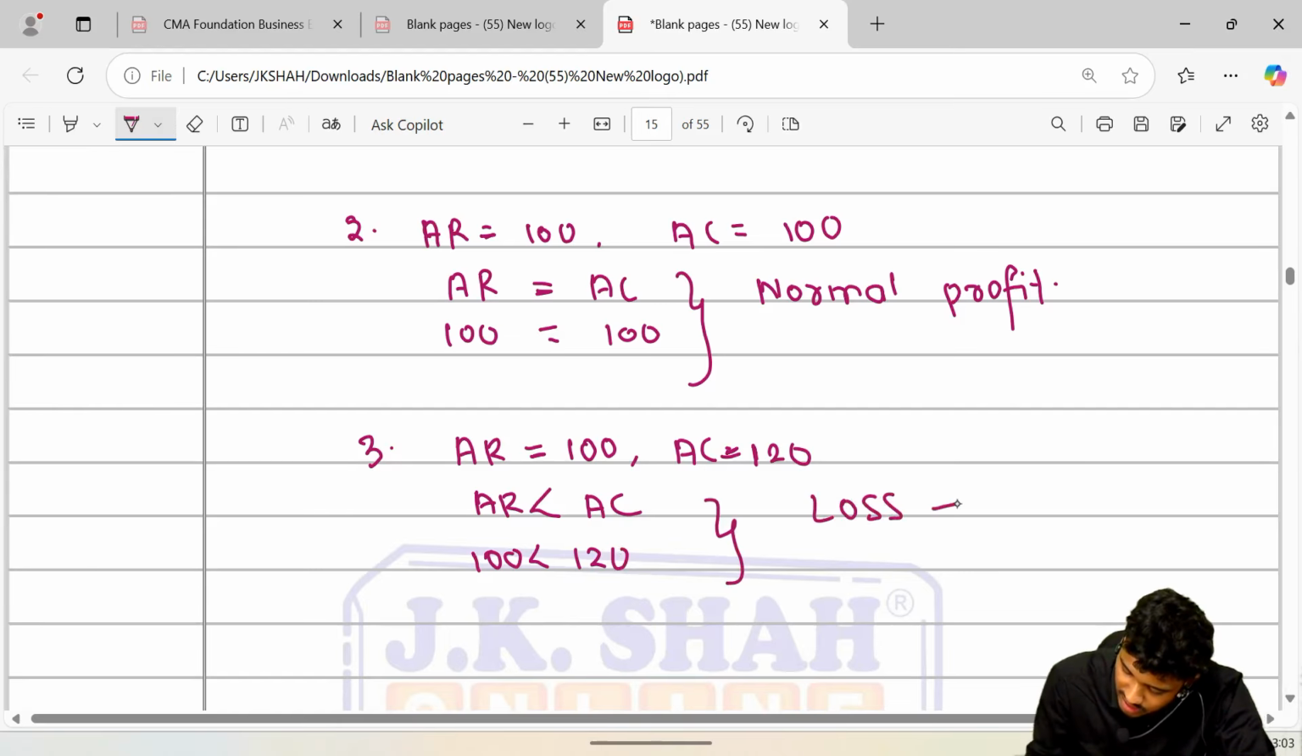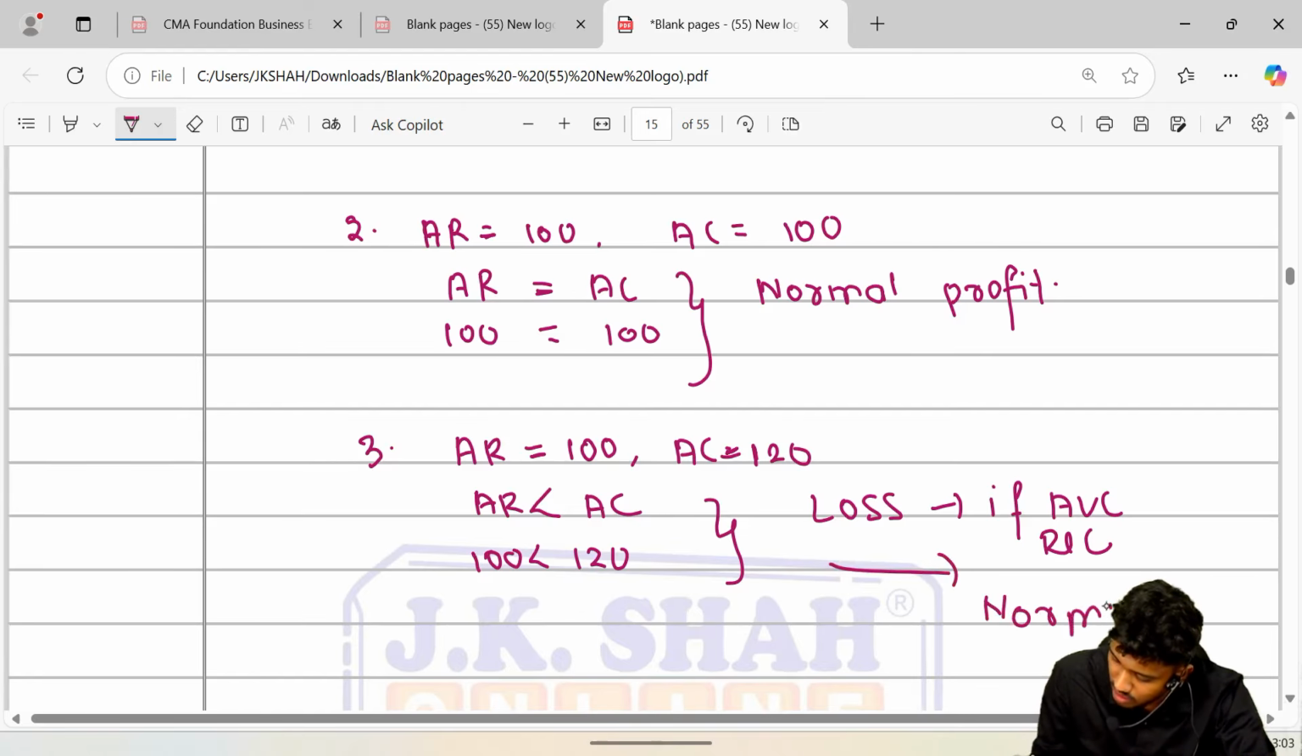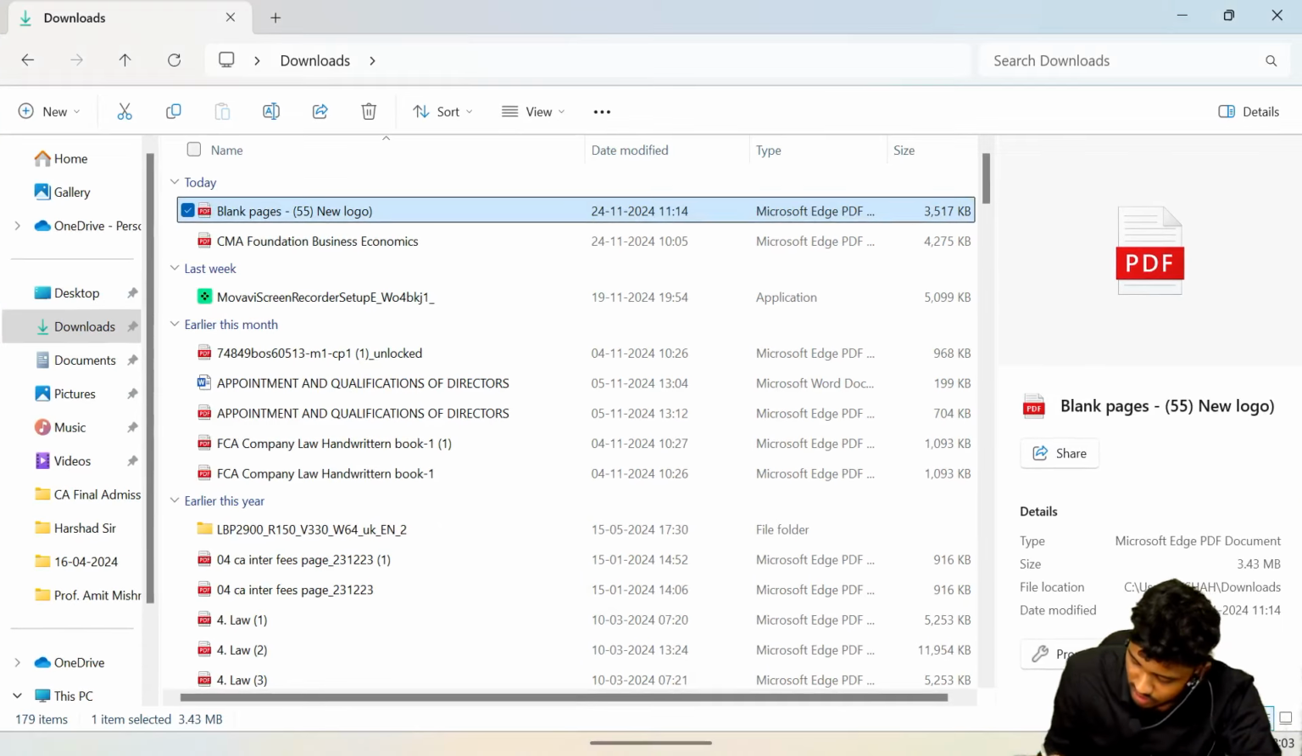But if AVC was recovered, then which loss? Normal loss, it is called an acceptable loss, a normal loss which you can bear. Fourth scenario, just a second guys.